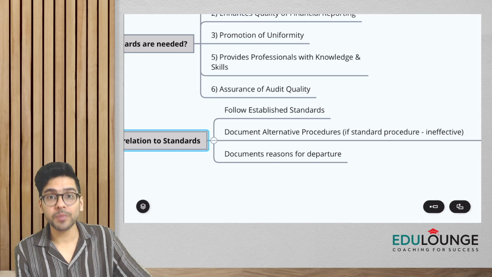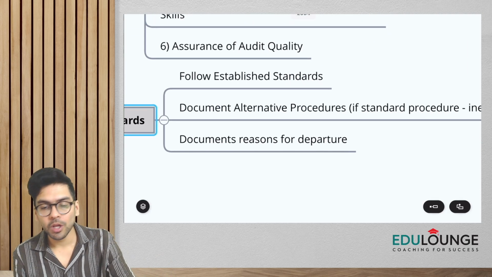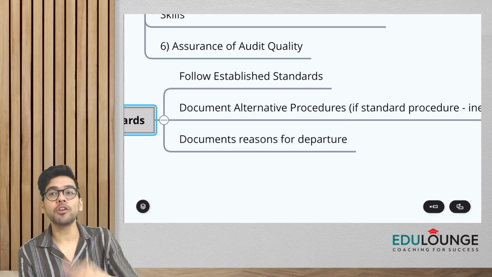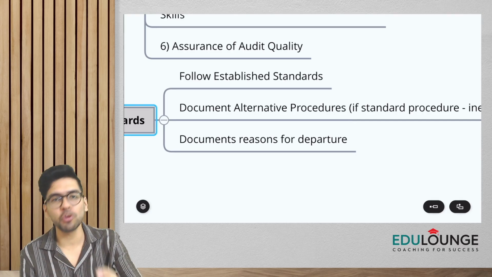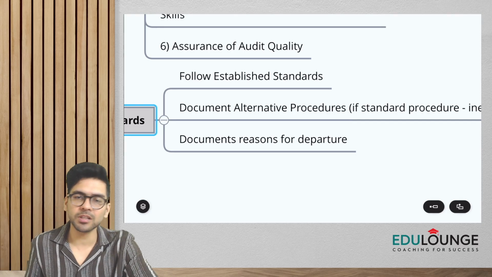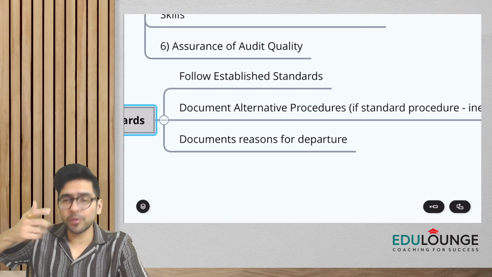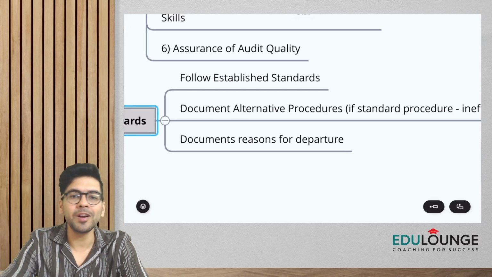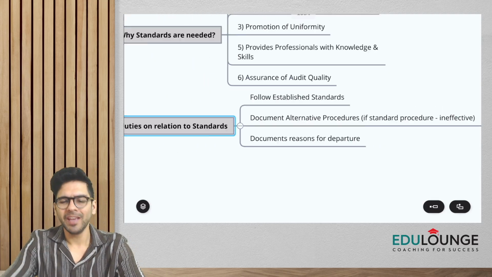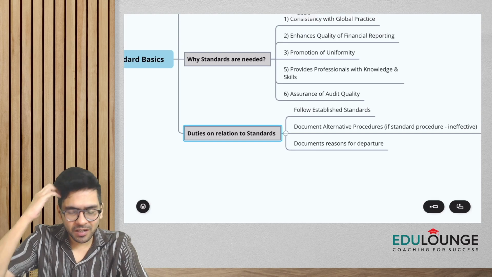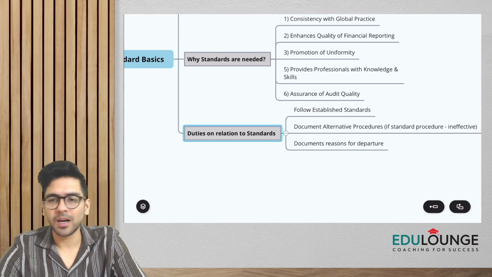Okay, we might, let's say, not be able to do it. So in that case, you have to perform alternative procedures. And when you perform alternative procedures, you have to document also what alternative procedures you perform. And whenever you are departing from any of the requirements of the standards, guys, you have to also document reasons for departure. Okay, anyways, not very important. So these are our duties with respect to standards.